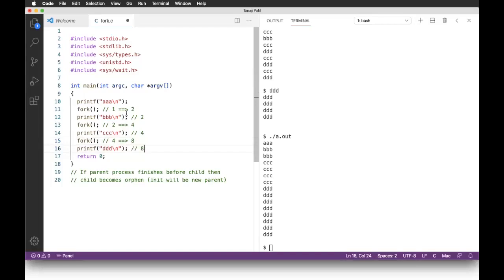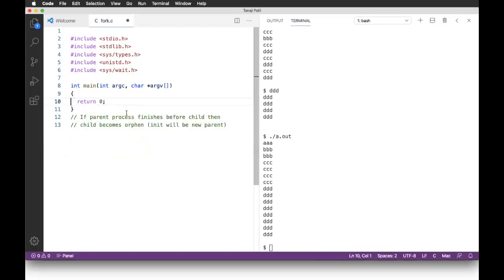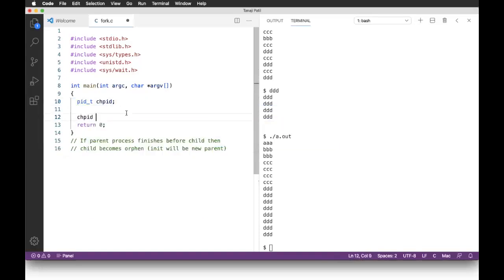Now let us come back to the interesting part. Even if you don't want to create orphan processes, as I mentioned, if the parent finishes before the child, say for example, pid_t is a child PID, and child PID is equal to fork.